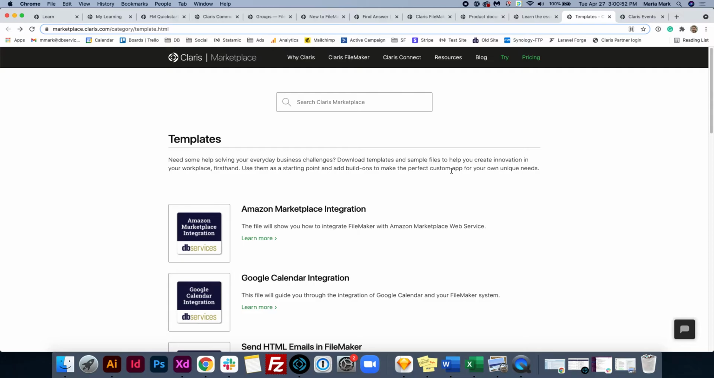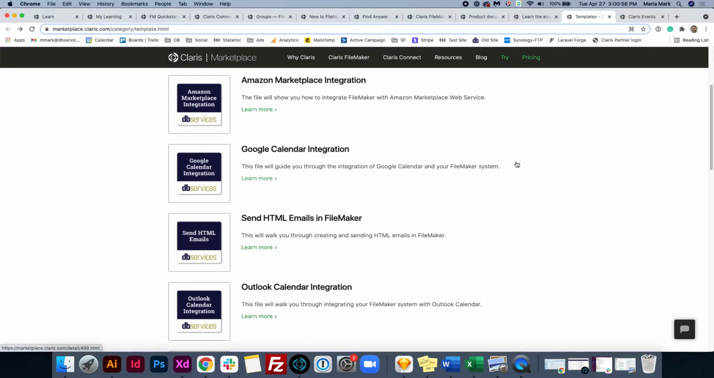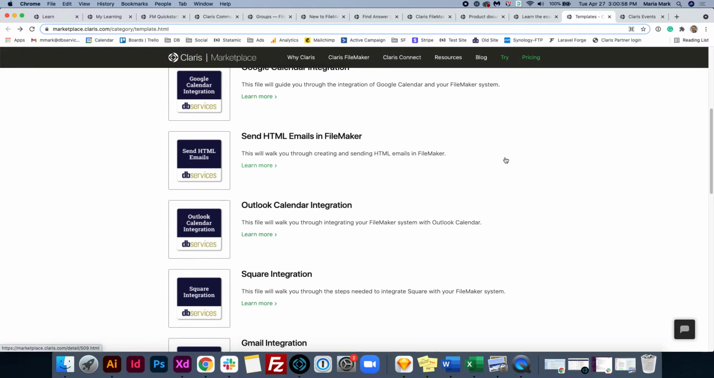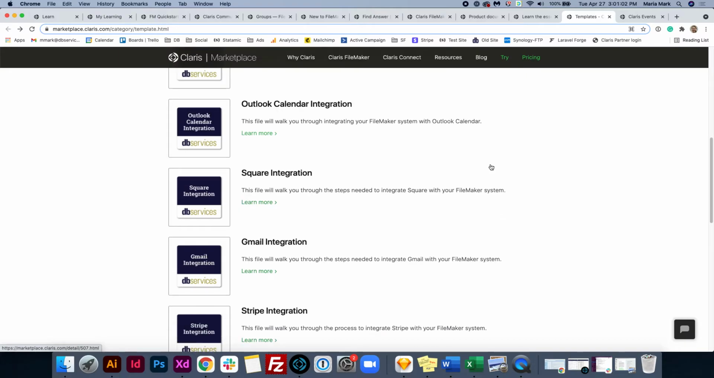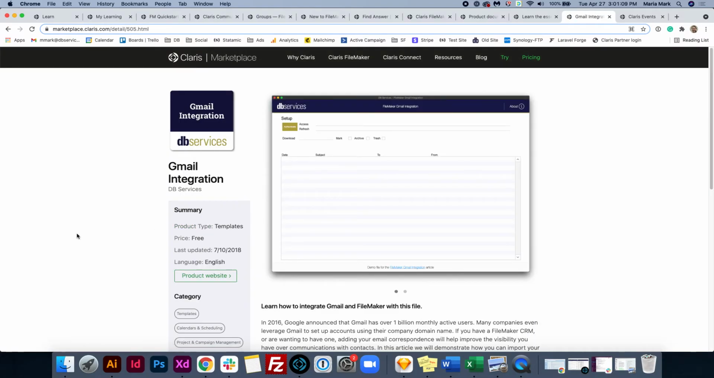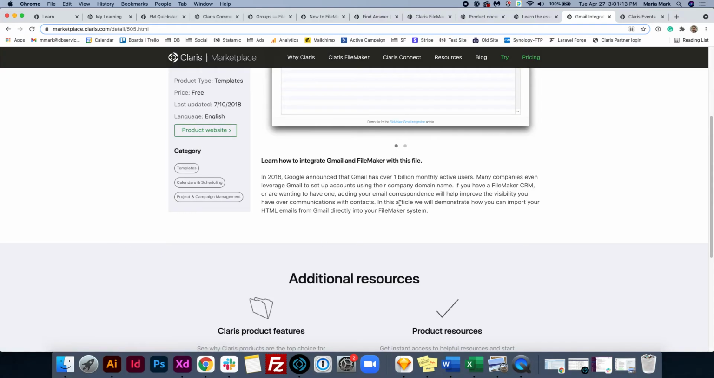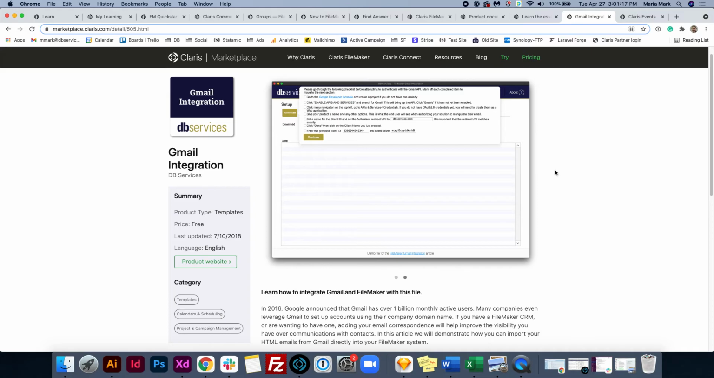Claris also provides templates to help you get started building your app. These are great because most have been created by FileMaker experts, and most of them are completely free. So they're a really good place to start if you're not sure where to begin building. As you can see, it's kind of the same setup as Marketplace. So you've got a summary of the product, a short description, and then a few screenshots so you can preview what it will look like.